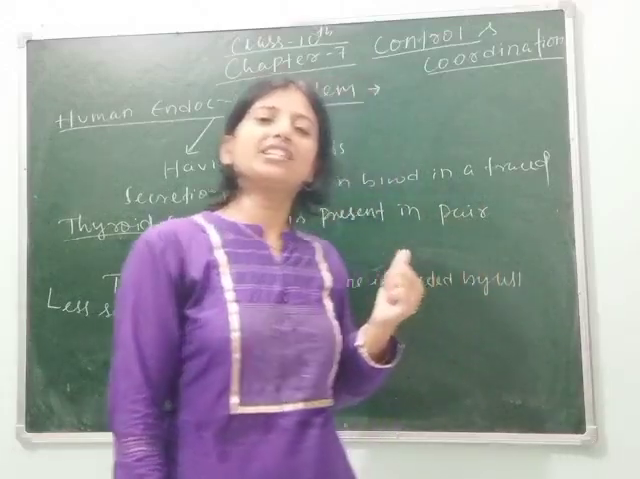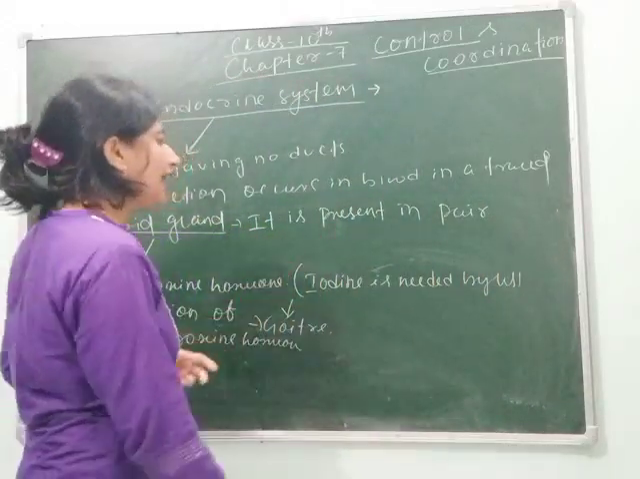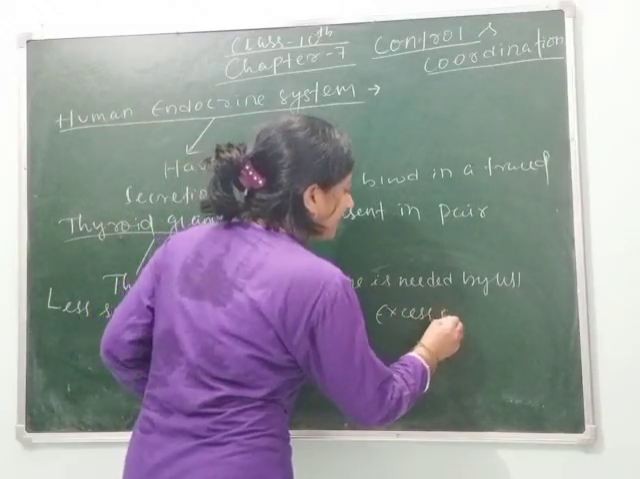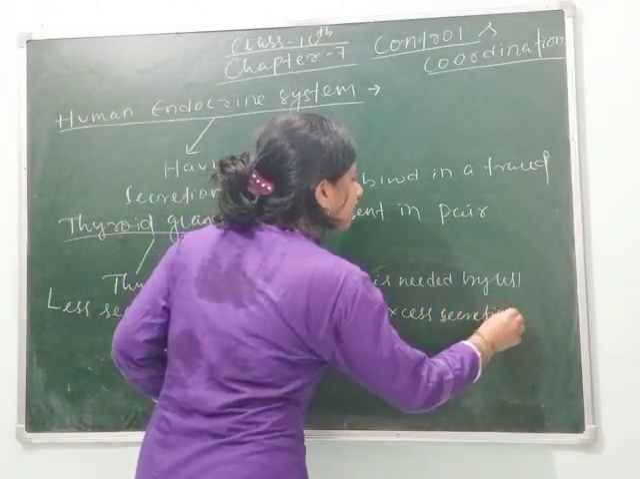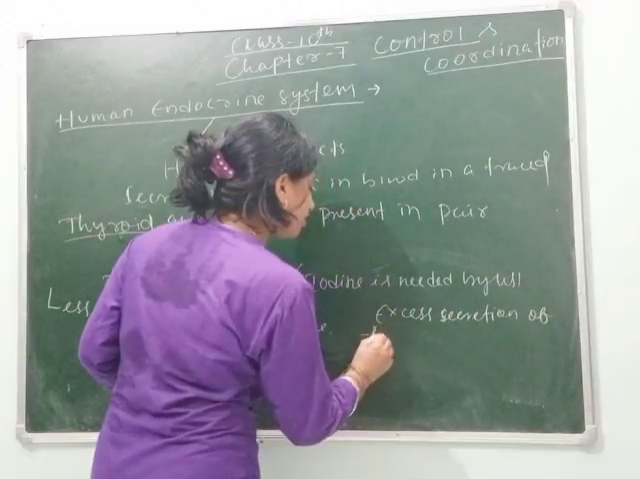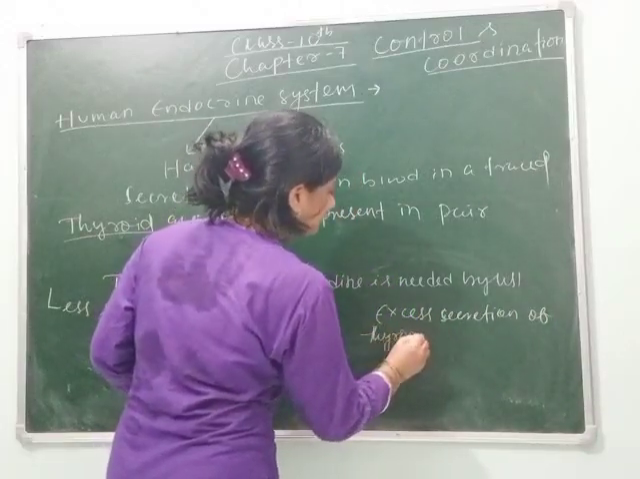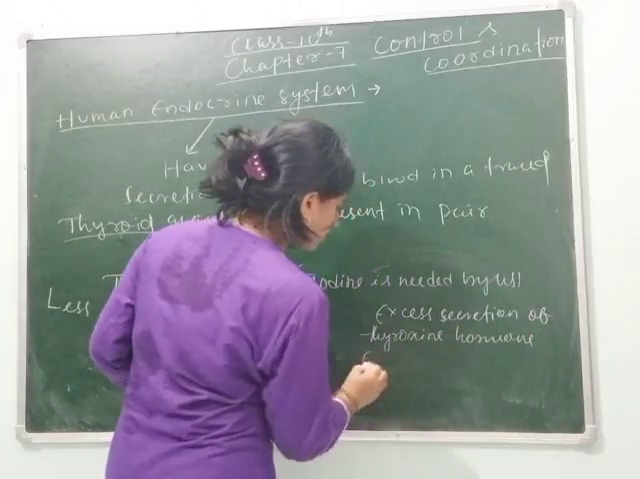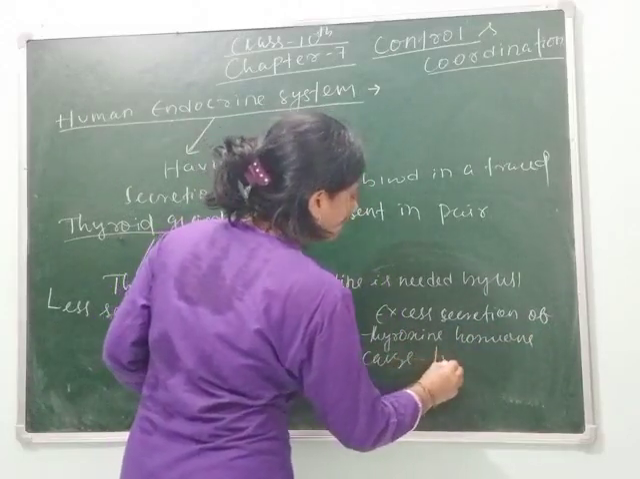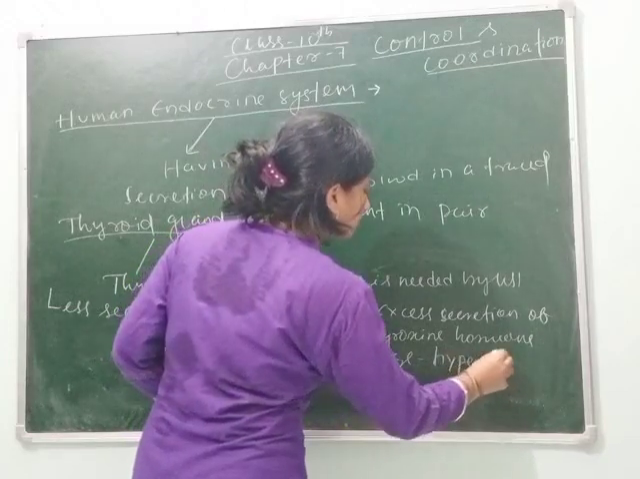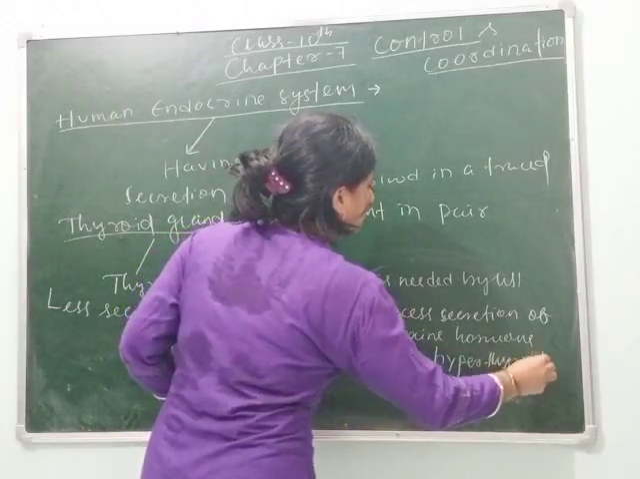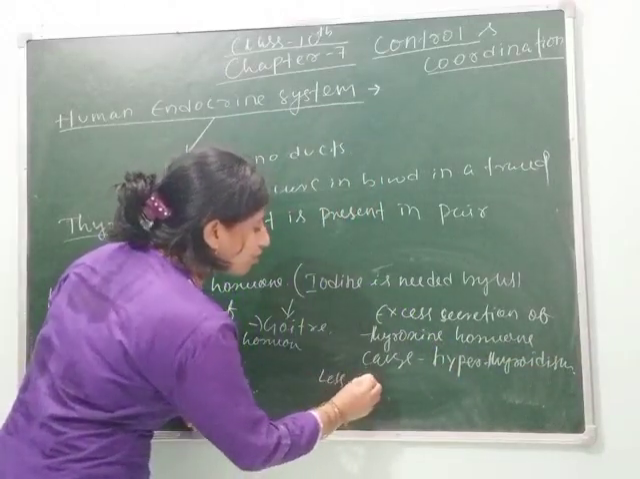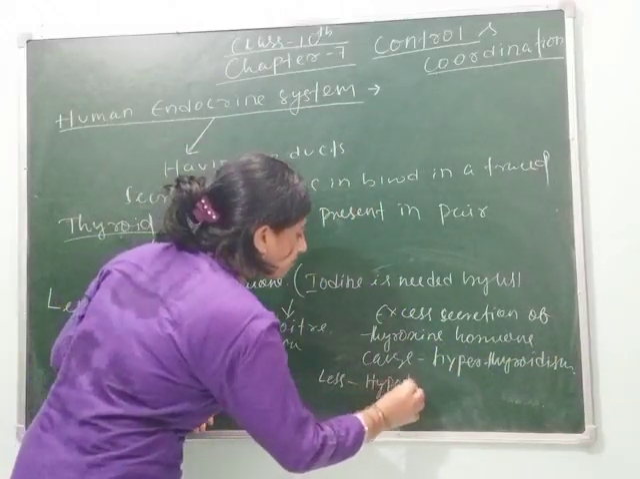Excess secretion of thyroxine hormone is called hyperthyroidism, and less secretion of thyroxine hormone causes hypothyroidism.